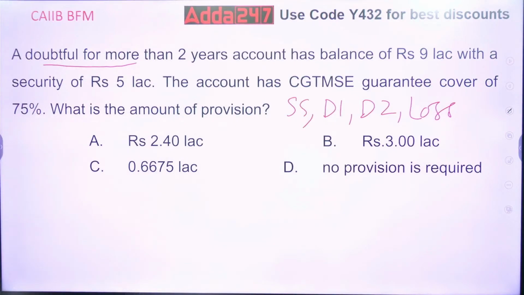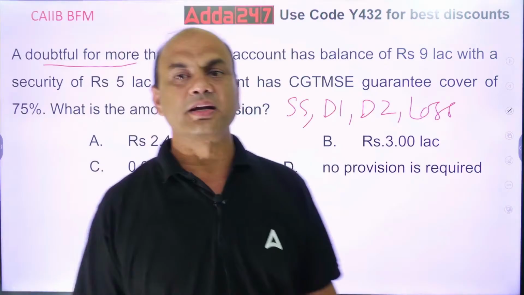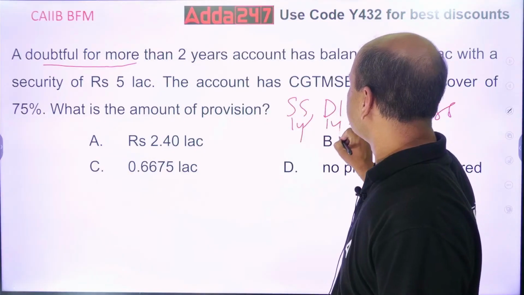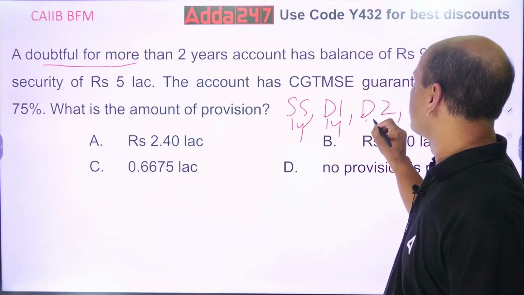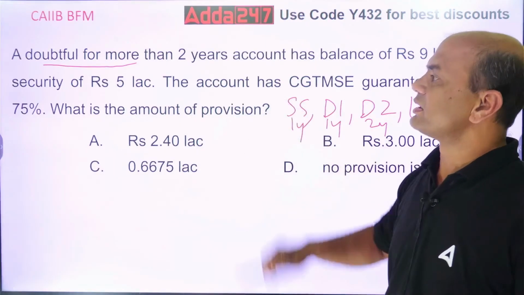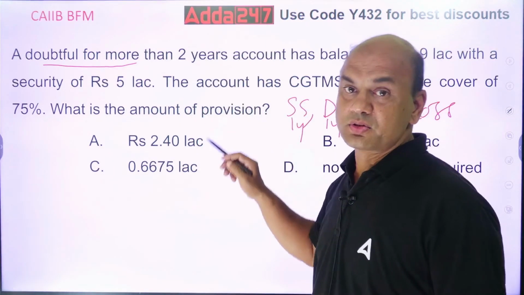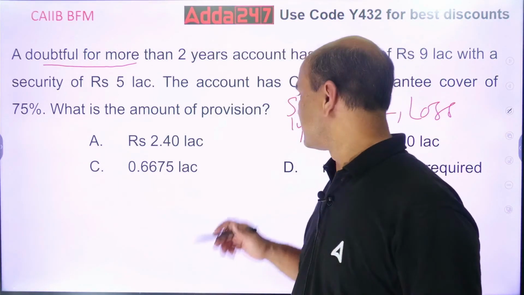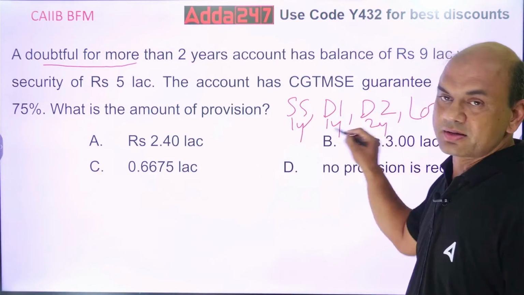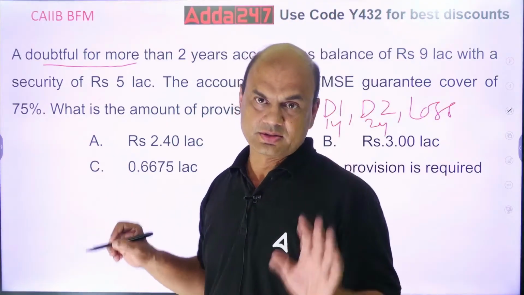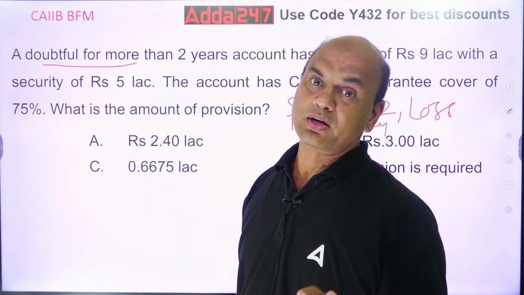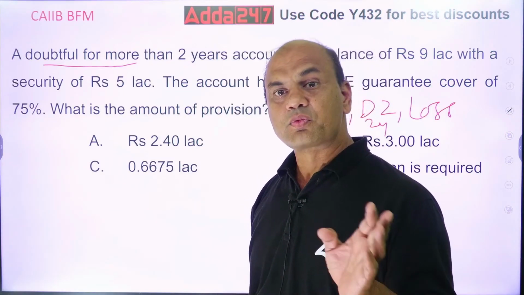Okay, so here substandard is for what period? Up to 1 year. Doubtful 1 is again for 1 year. Doubtful 2 is for 2 years. So what is given? Doubtful for more than 2 years. See, total doubtful is for what? 1 year and 2 years, 3 years. So total doubtful is for 3 years. It's in the doubtful category for more than 2 years. Doubtful 1 is gone, so it will be in the doubtful 2 category.